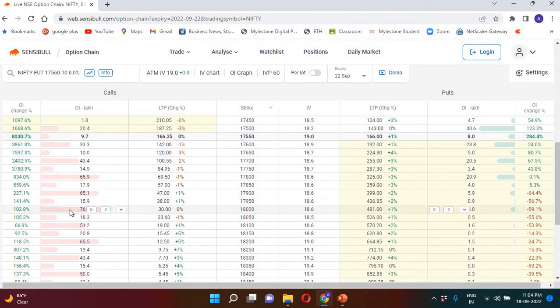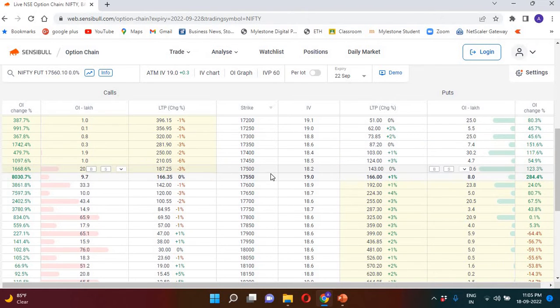So who are these guys? The majority are option sellers. So they are selling because they have a strong belief that the market will not go above 18,000. These guys have a strong belief that it will not even cross 7,900. So this is the way we are trying to interpret option chain, because on the call side, these guys are the bears, and on the put side, these guys are the bulls.